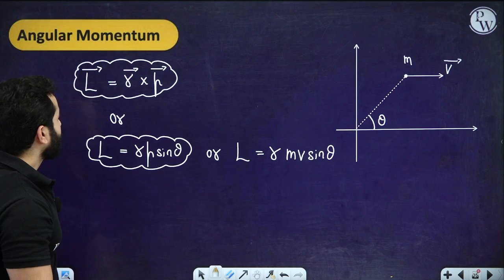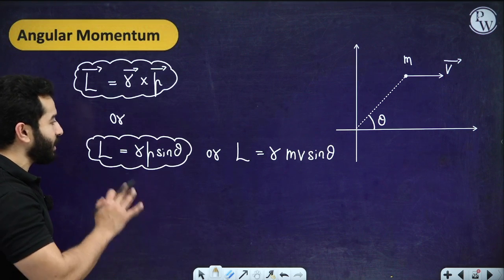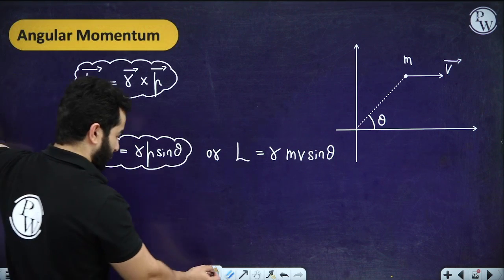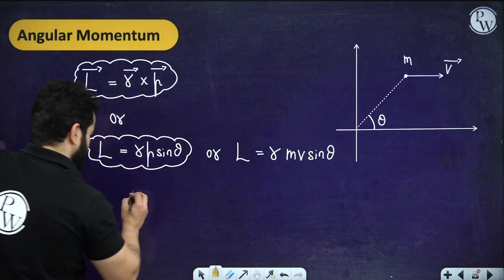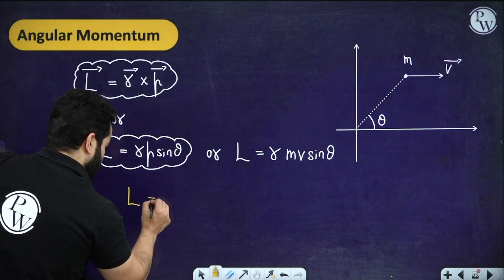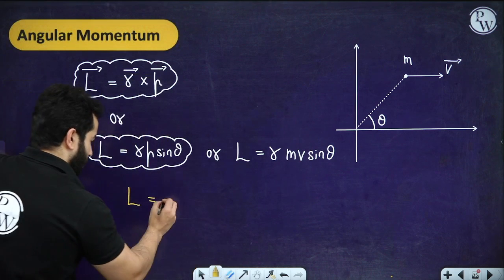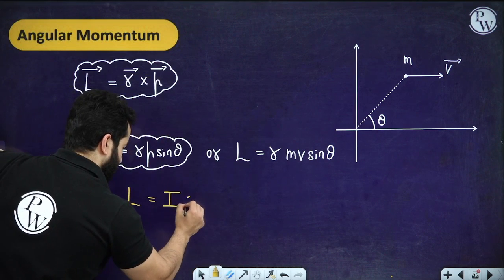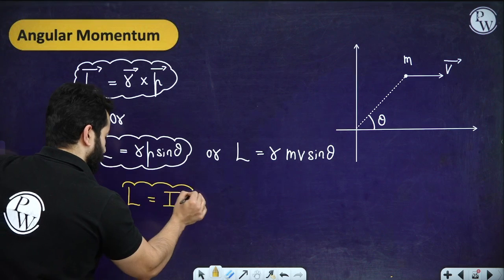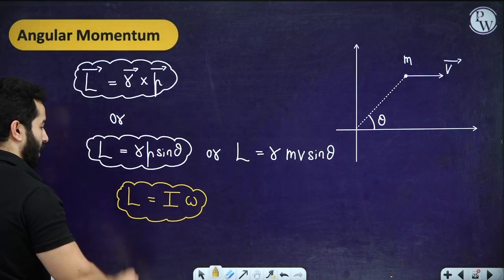After this, if you rewrite this formula, we can also rewrite the angular momentum as moment of inertia times angular velocity. So this is also one of the formulas, I times omega.